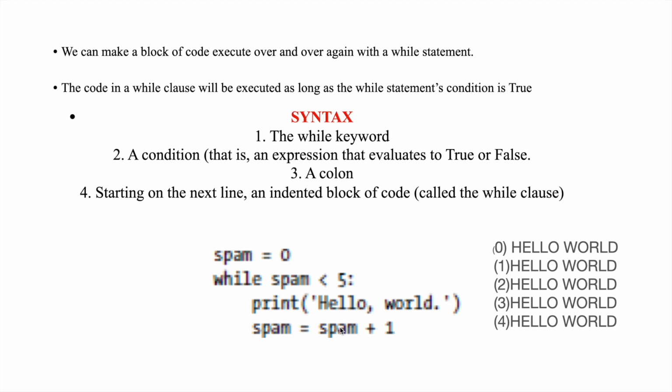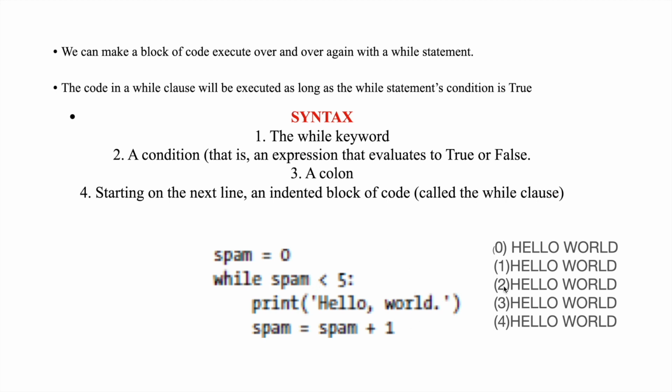Next, again it will update spam. 1 plus 1 is 2. Is 2 less than 5? Yes, true. It will print hello world. Again, 2 plus 1 is 3. Is 3 less than 5? It will print hello world. Again, 3 plus 1 is 4. Is 4 less than 5? It will print hello world. Now, the last thing: spam value is 4. 4 plus 1 is 5. Is 5 less than 5? No, false. It will come out of the while loop.